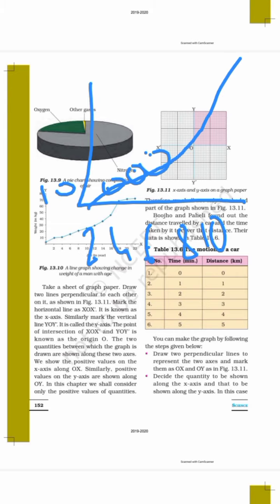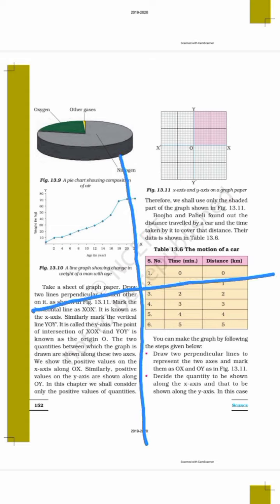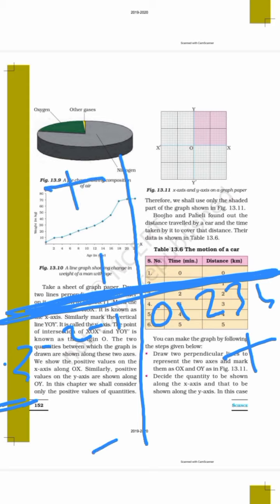Now see over here. When you have to draw the graph, what will you do? Actually, assume this as your scale. So 0, 1, 2, 3, 4, minus 1, minus 2, minus 3. So this is the plus side, this is the minus side. Above is plus, below is minus.